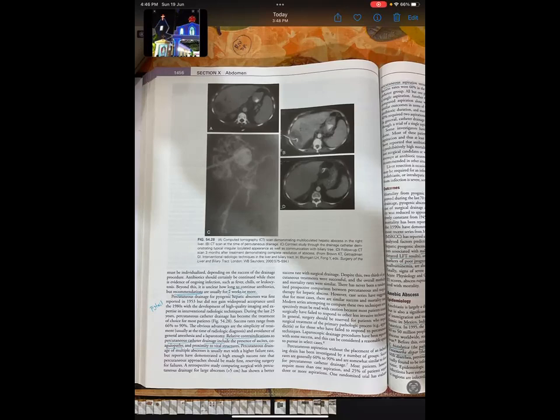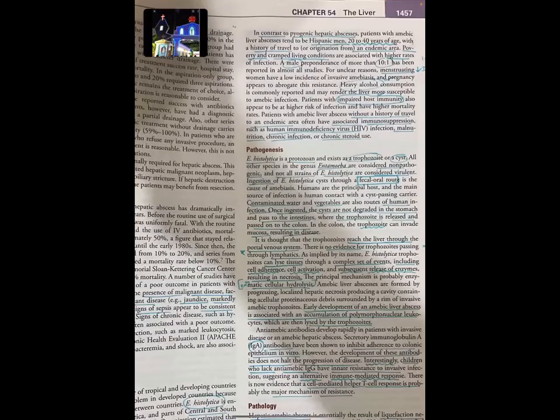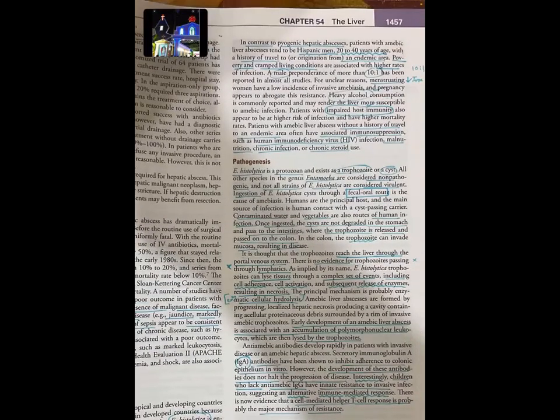So in contrast to pyogenic hepatic abscess, it is more common in Hispanic men, also younger age, 20 to 40 years of age, with history of travel to the endemic area. Poverty and cramped living conditions are associated with high rates of infection. Then a male preponderance of more than 10:1 has been reported in almost all studies. Also, heavy alcohol use and impaired host immunity like HIV infection, malnutrition, malignancy, chronic infection, and chronic steroid use are risk factors.